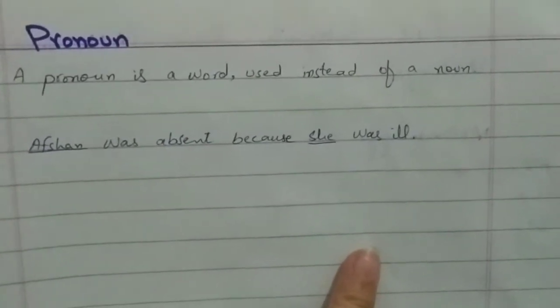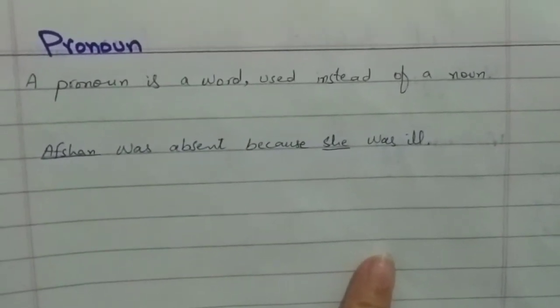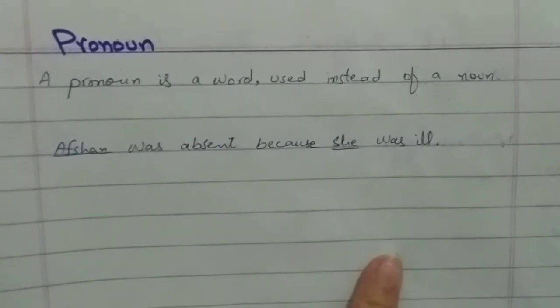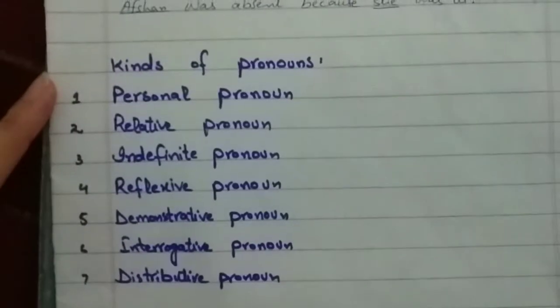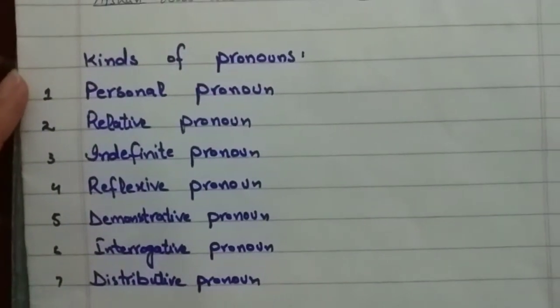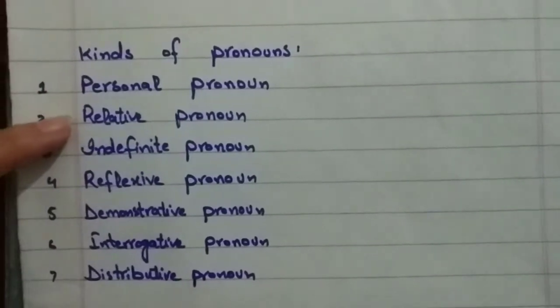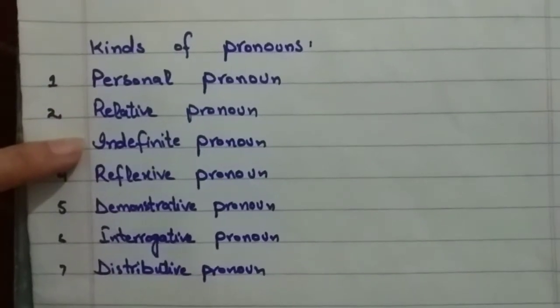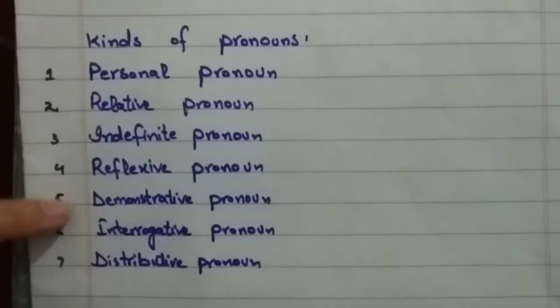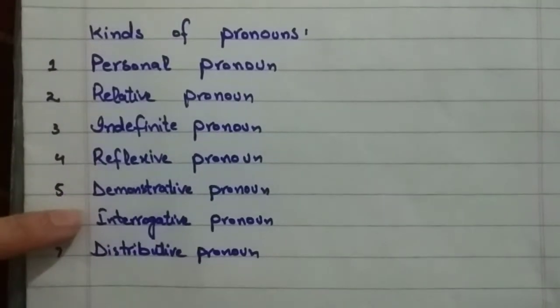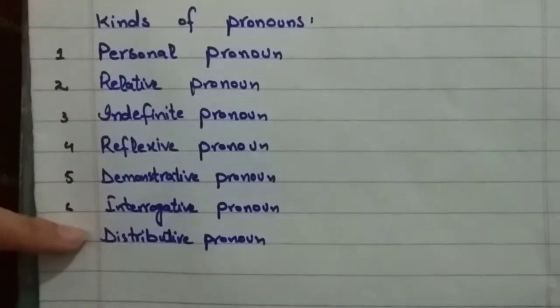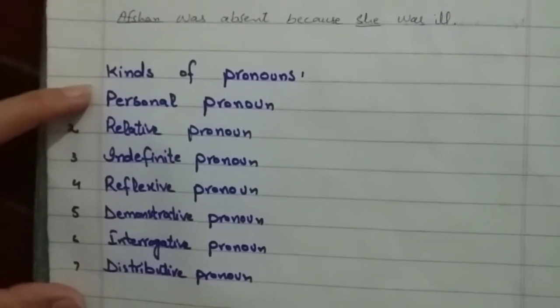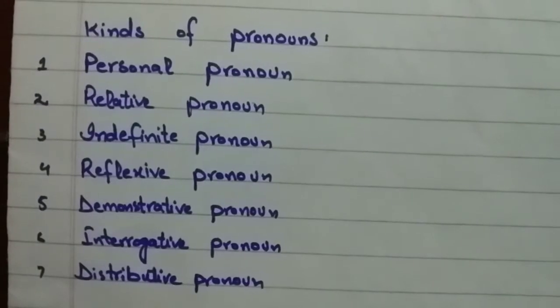We have 7 kinds of pronouns that we are going to discuss today: personal pronoun, relative pronoun, indefinite pronoun, reflexive pronoun, demonstrative pronoun, interrogative pronoun, and distributive pronoun.